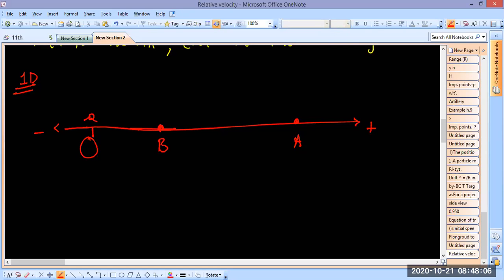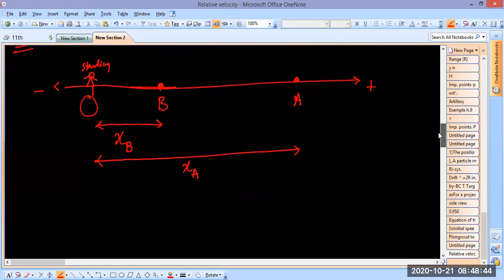Suppose a person is standing on the ground at this point O, fixed, not moving. But this is particle B, or maybe an ant or some insect, that can see. This is moving, and this is also moving. Do you see that at some point of time this position is xb, that is the position of B, and at the same point of time this is xa, that is the position of A?